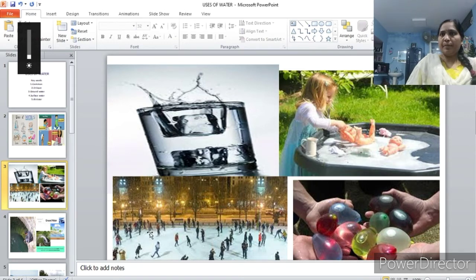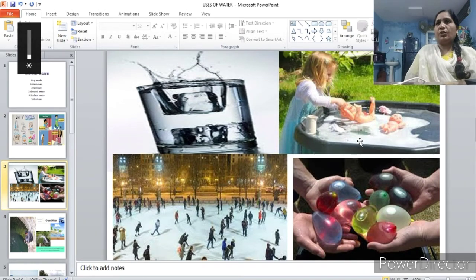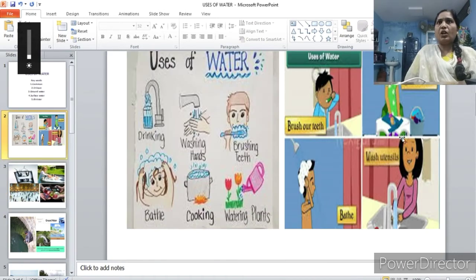And ice skating. In this picture, you can see people skating on ice. This ice skating is also one of the unique uses. The formation of ice is also one of the unique uses of water. Washing toys, playing with water balls, skating on ice, and formation of ice are all known as unique uses of water.